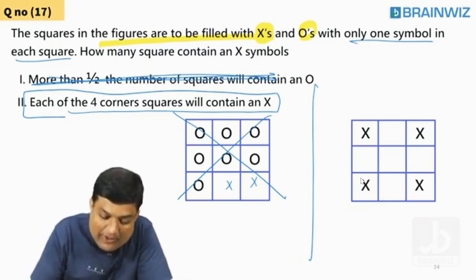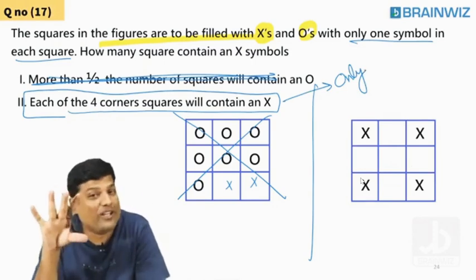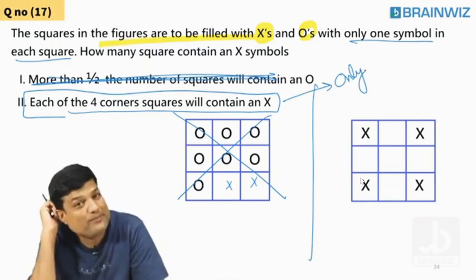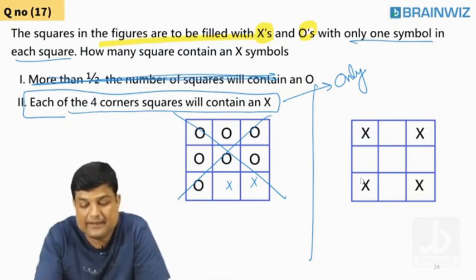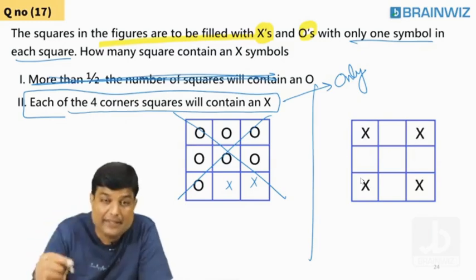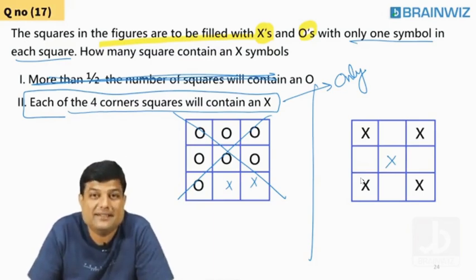Had he told only 4 corners have X? No. You told, sir, each of the corners have X. Are you understanding, everybody? But does it mean that in the middle X is not there? Maybe in the middle also X is there.